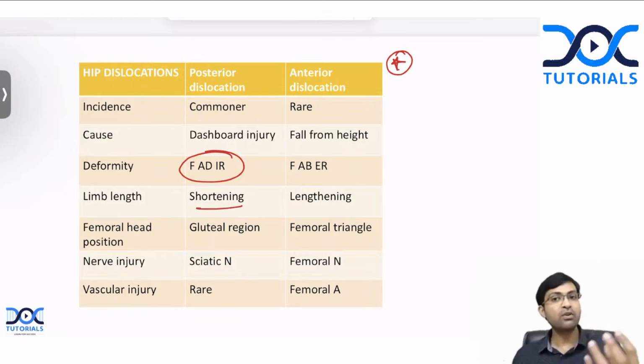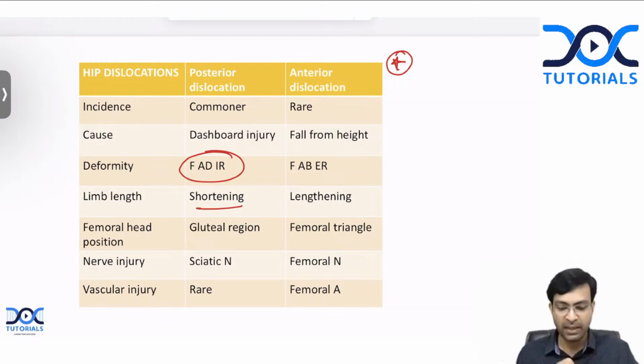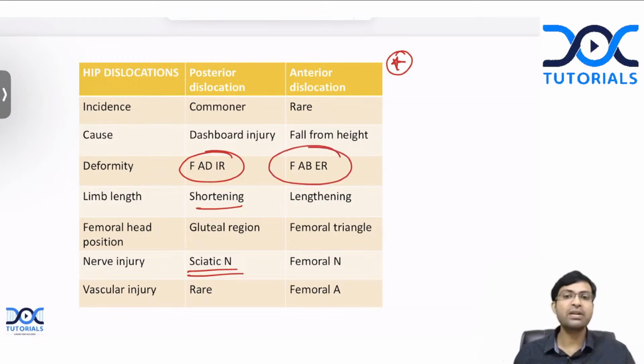The hip will go posteriorly, and posteriorly, what do you have? The gluteal region, you have the sciatic nerve, isn't it? So there can be compression of the sciatic nerve, and the patient can present with sciatic nerve injury features. Now, what about anterior dislocation? It is rarer when compared to posterior dislocation. And here the deformity is flexion, abduction, external rotation. So this is something that you have to learn by heart. Every other year you get questions based on this. If you know the simple fact that posterior dislocation is FADIR and anterior dislocation is FABER, you can get many questions correct. Okay.